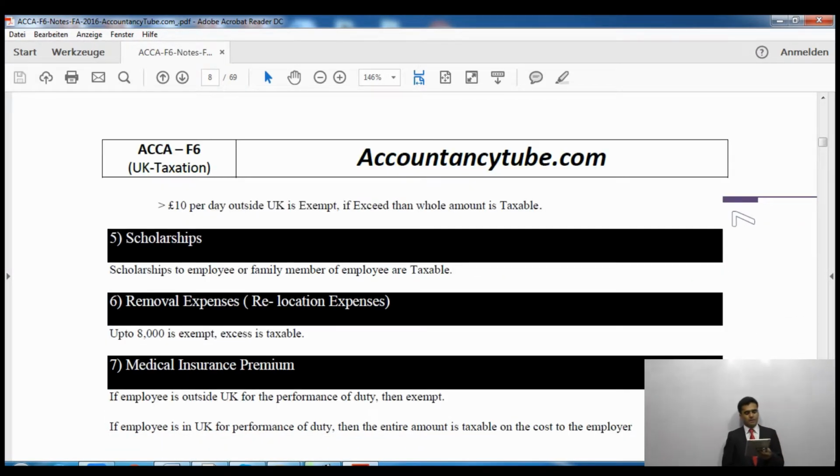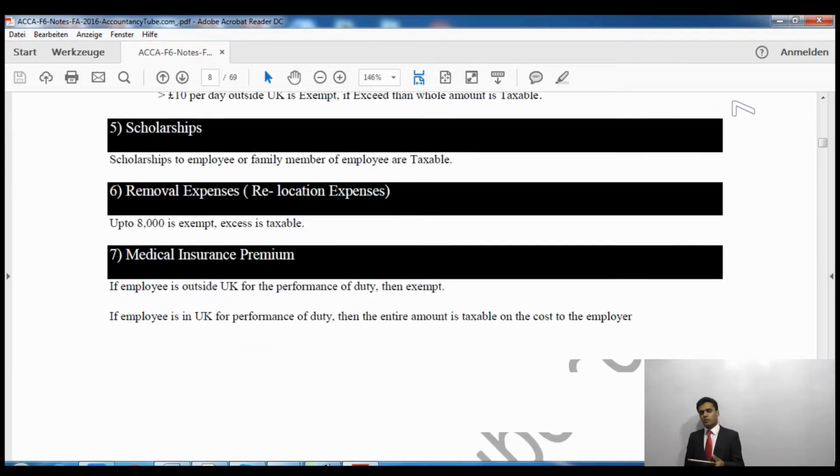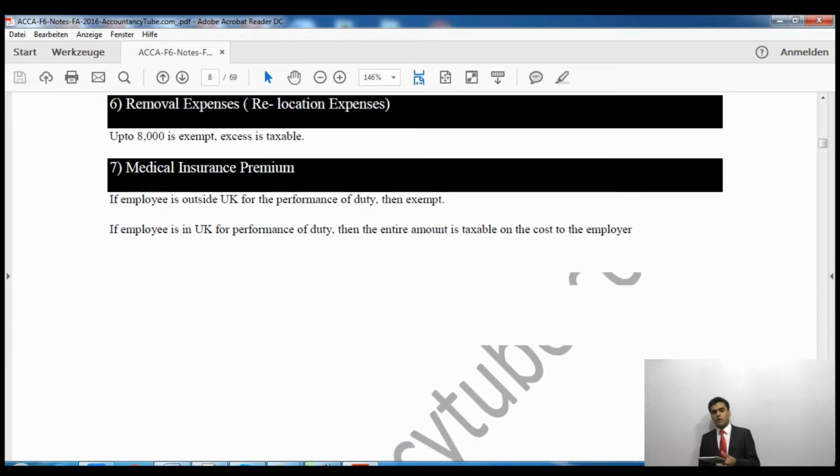Scholarships to employees or family members of employees are taxable. Removal expenses up to £8,000 are exempt. Removal expenses are, say, for example, if you are required to move out of this house to buy a house which is near your job, then these are removal or relocation expenses, and up to £8,000 they are exempt. If they exceed that, then only the excess will be taxable. Say they paid you £10,000, then £8,000 will be exempt, and £2,000 will be included in the benefits.